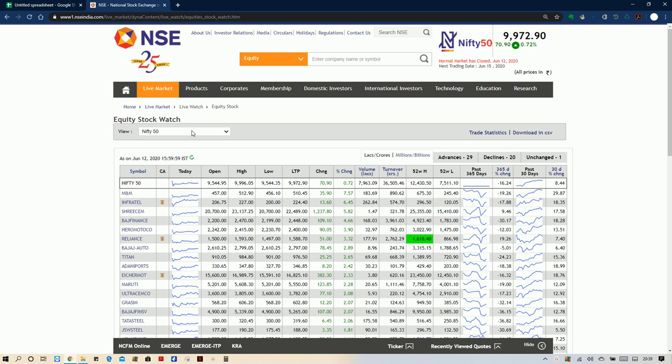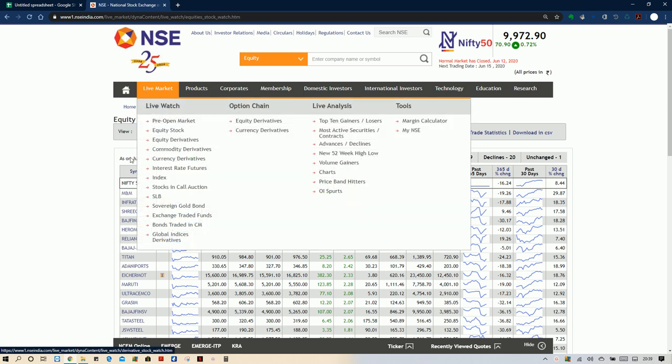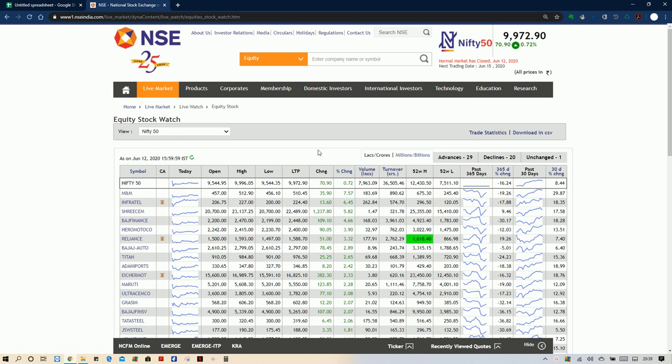Normally, FIIs or DIIs, whoever they may be, invest in stocks or in a particular sector, and that becomes the best performing one. So how are we going to analyze it? We will go through the process one by one. First, once we move on to this site,